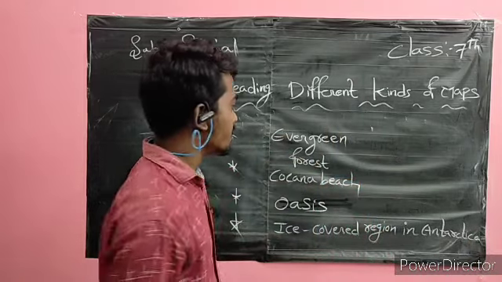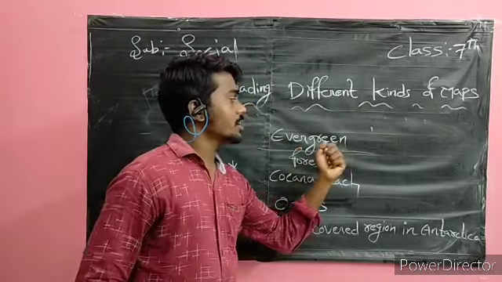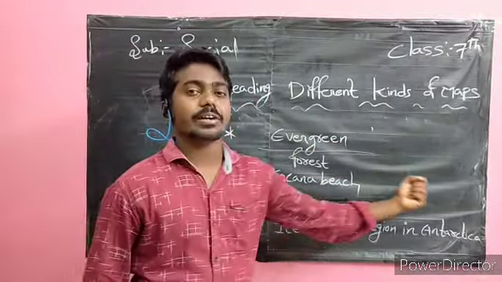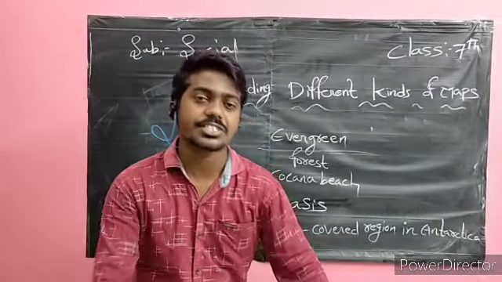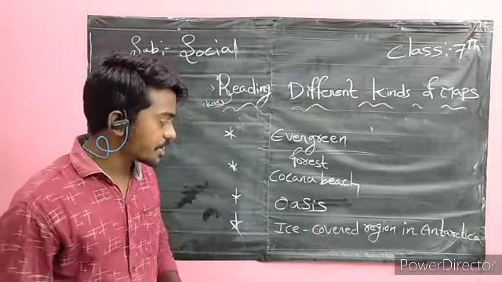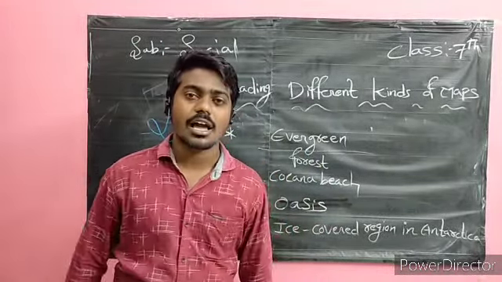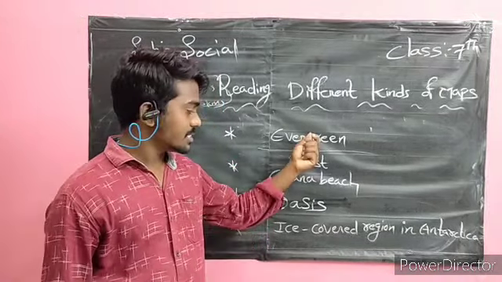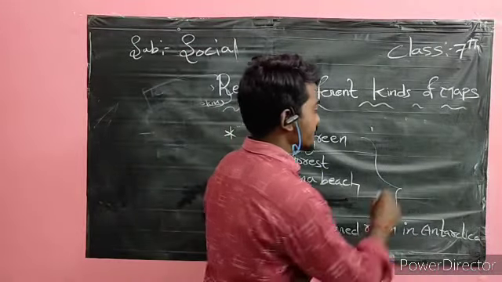These four they gave. See, the evergreen forest is one type of variety, and the Coconut Beach is another type of variety. The oasis is a small river passing through the deserts, which is another variety. And the ice covered region is all of Antarctica. This way we have different varieties.